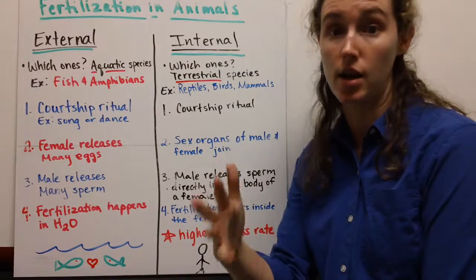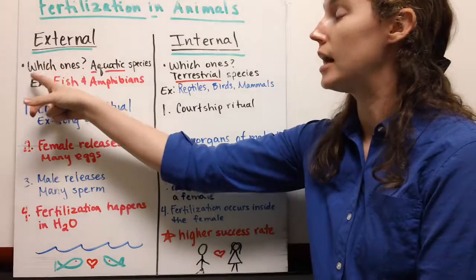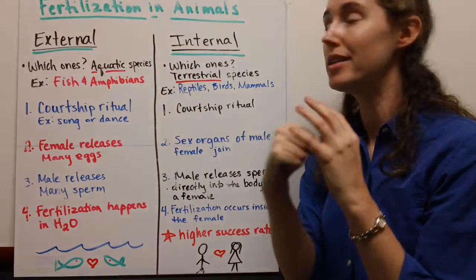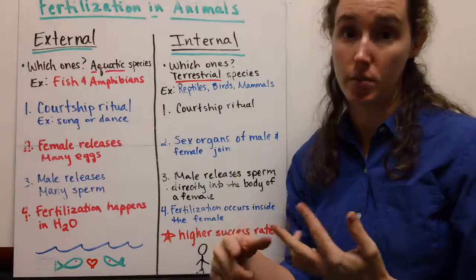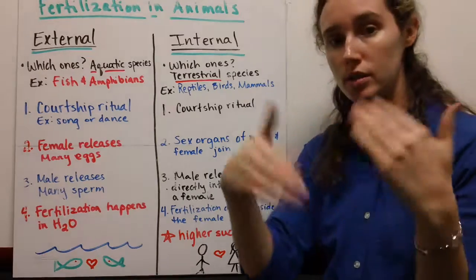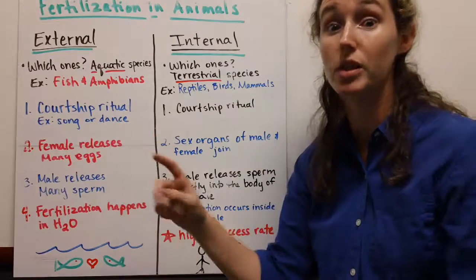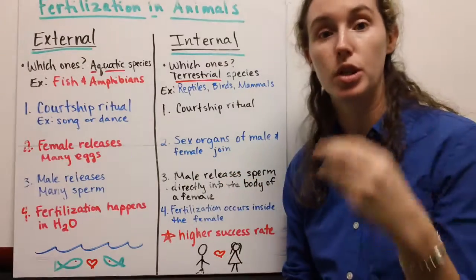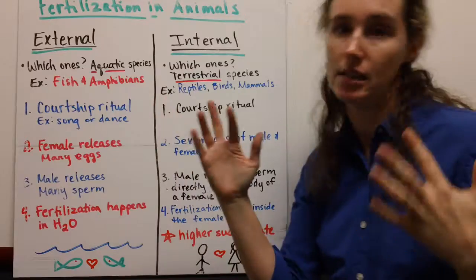So here is the lowdown on external fertilization. The organisms that reproduce and whose eggs are fertilized externally are mainly your aquatic species. So these are going to be your fish and your amphibians if we're looking just at vertebrates. Now, the process here is there's going to be some kind of courtship ritual. So yeah, even fish do swimmy dances, and of course, frogs sing those frog songs and they croak and ribbit to get the ladies excited.